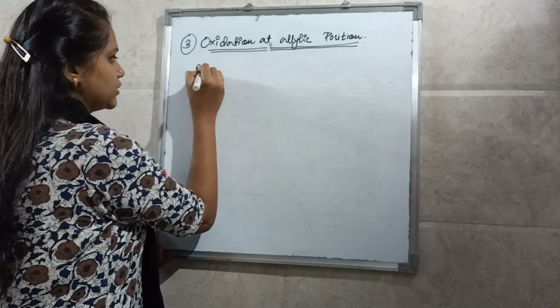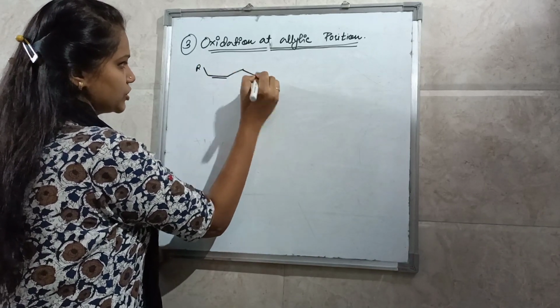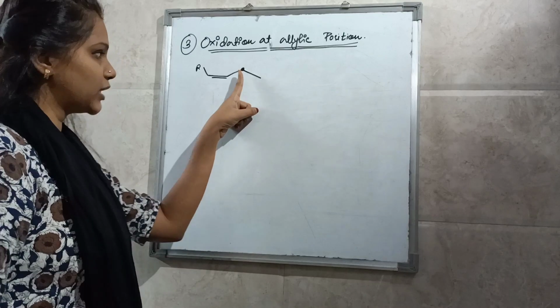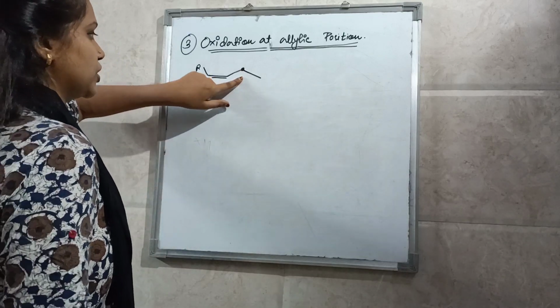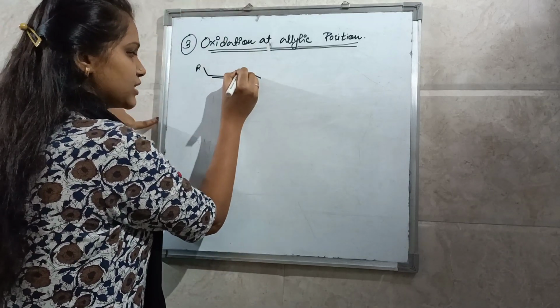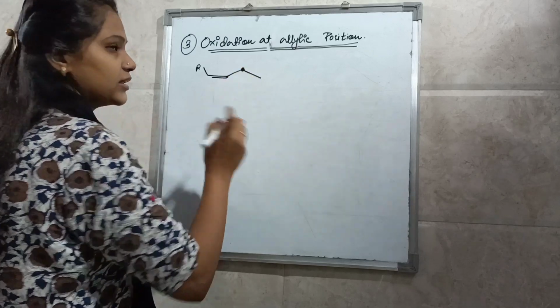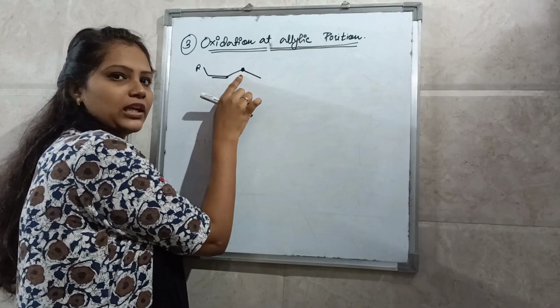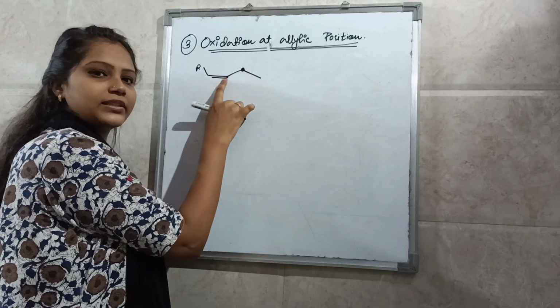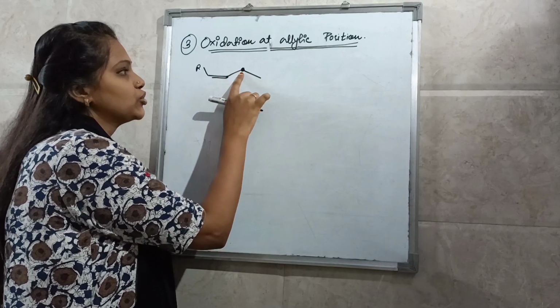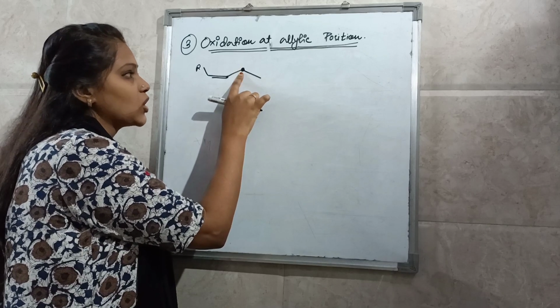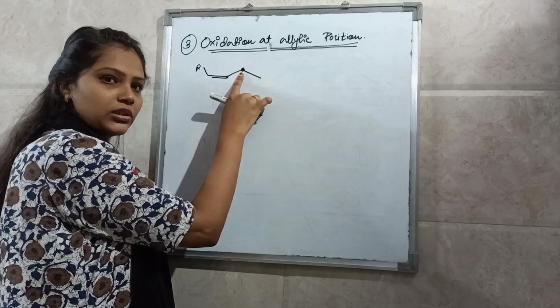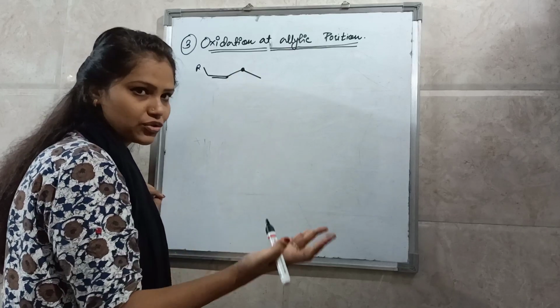So see here, this is an allylic position. This position is nothing but an allylic position. What is an allylic position? The sp3 hybridized carbon which has an adjacent carbon which is sp2 hybridized. So this carbon is considered an allylic position and this carbon is considered a vinylic position. So selenium dioxide oxidizes the allylic position, the CH2 is converted into CHOH.